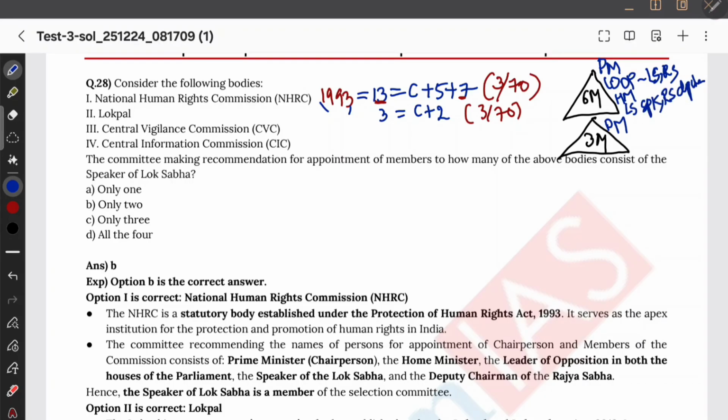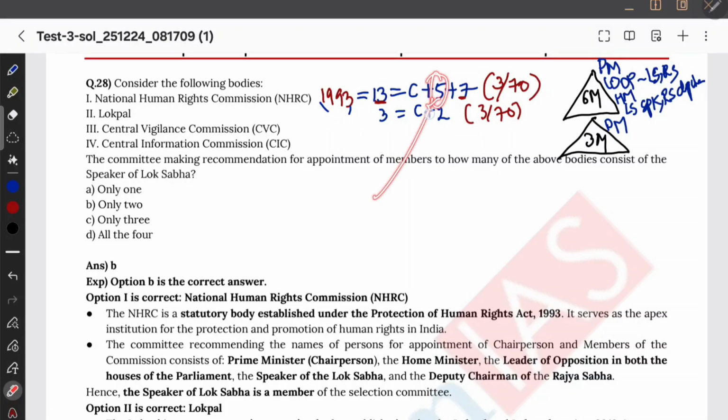Why not the Chairman? The Vice President of India is not there here. Okay, so basically we are having a total of 6: Prime Minister, Home Minister, Leader of Opposition of Lok Sabha and Rajya Sabha, and then a Speaker from Lok Sabha and Deputy Chairman from Rajya Sabha, total 6 members. They are the people who are going to select this composition, which is having 13 members, consisting of chairperson plus 5 full-time members and 7 part-time members.